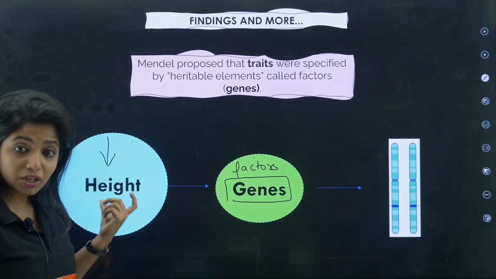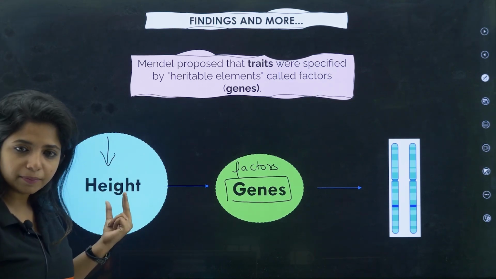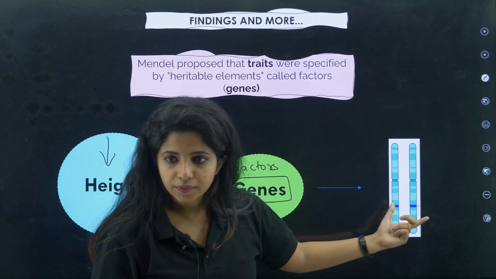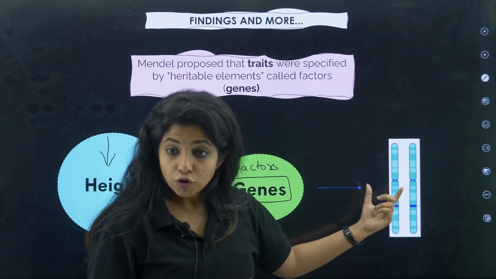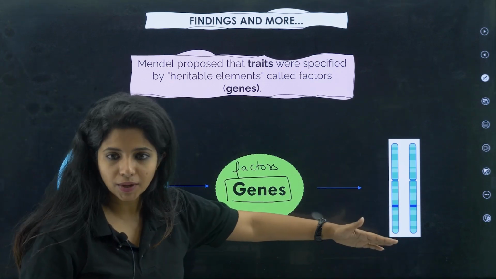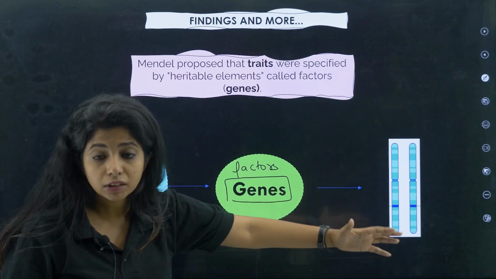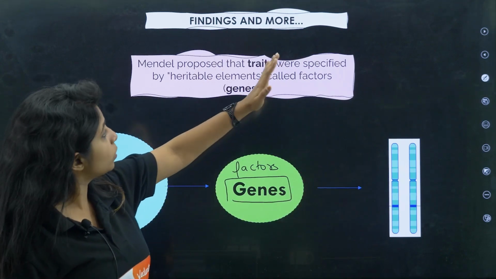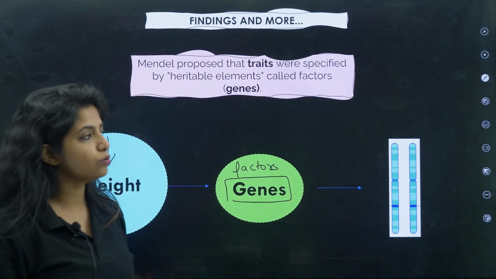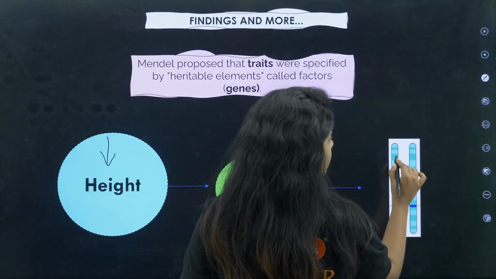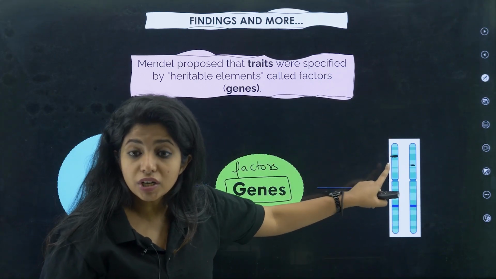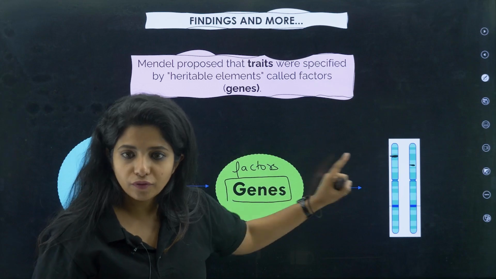He said these traits that you see are specified by a certain set of factors which are there on the DNA. These are basically heritable elements, certain things that we inherit, because genes are on DNA, and DNA is something that we inherit. So Mendel proposed that traits were specified by heritable elements called factors. All the traits that you see, whether it be skin color or eye color, for everything you will have a gene or basically a factor coding for it.